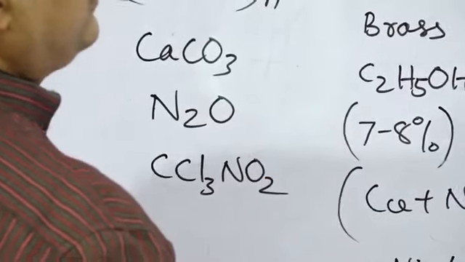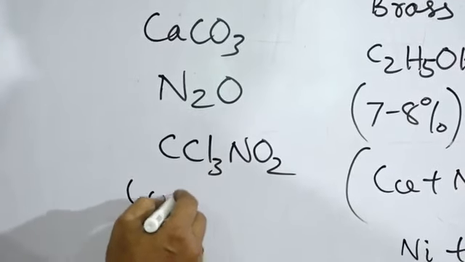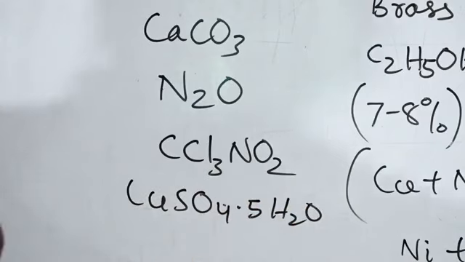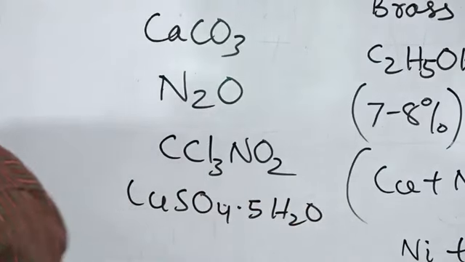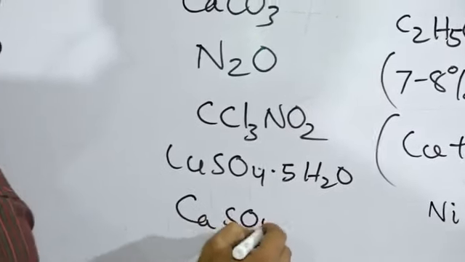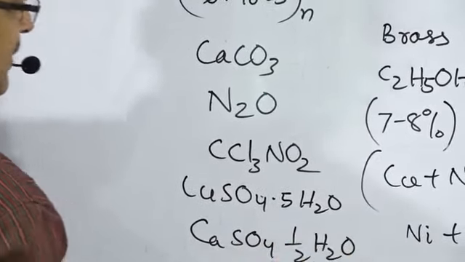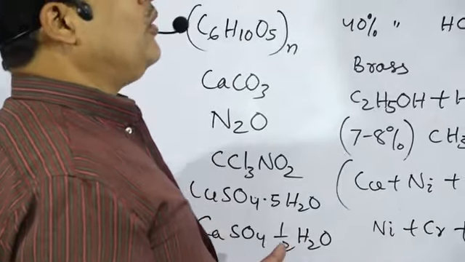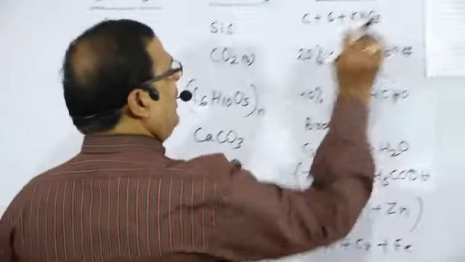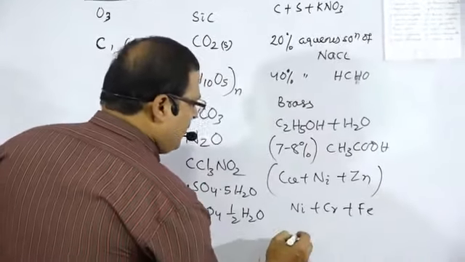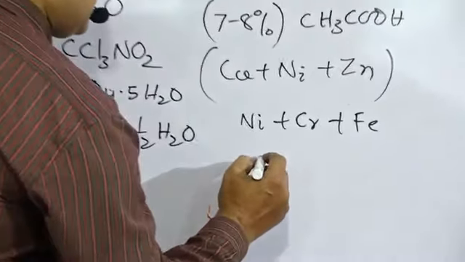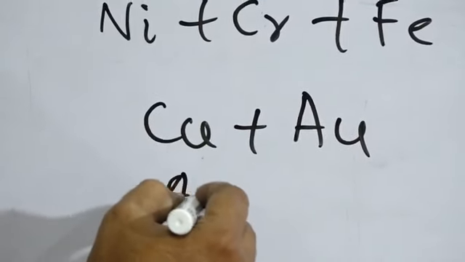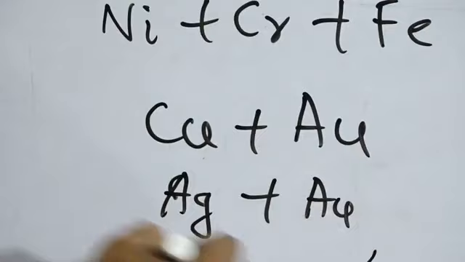Next one, blue vitriol, CuSO4.5H2O, that is a compound. Next one, plaster of Paris, CaSO4.½H2O, calcium sulfate hemihydrate. Gold ornaments are an example of a mixture, because they contain copper along with gold, or silver along with gold, that is a mixture.